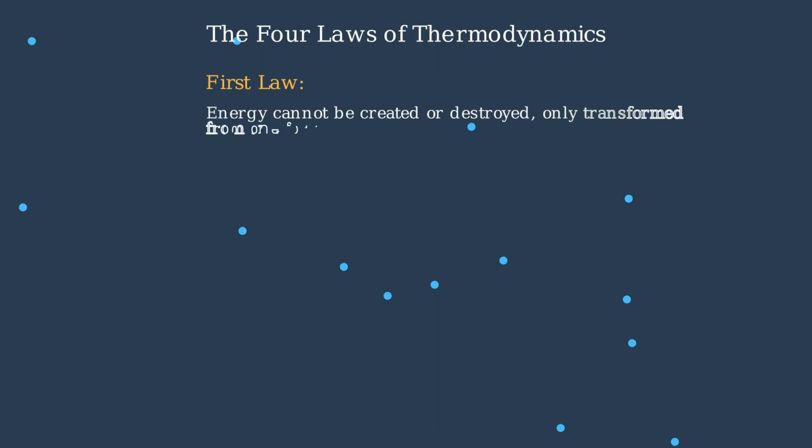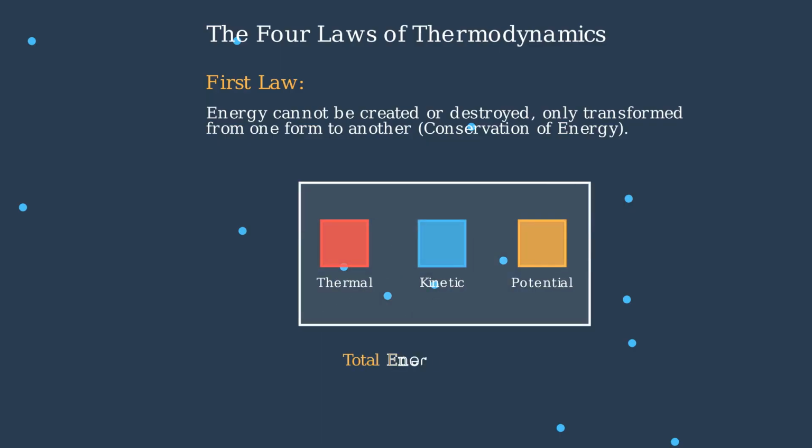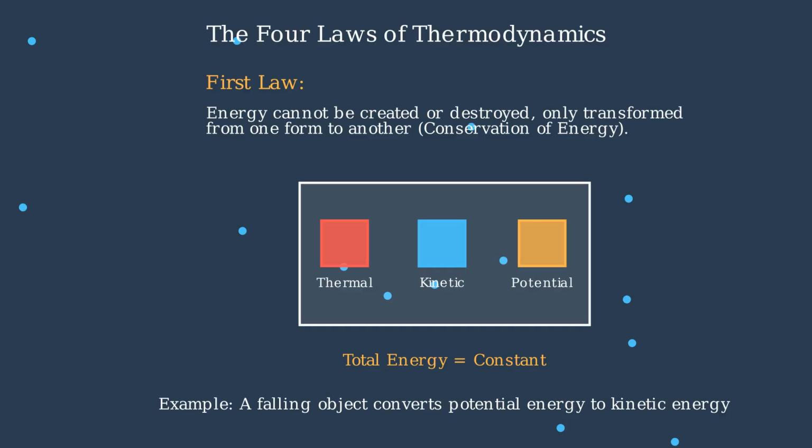The first law of thermodynamics tells us that energy cannot be created or destroyed, only transformed from one form to another. This means energy is conserved in all processes. It can change forms, like thermal, kinetic, or potential energy, but the total amount remains constant. For example, when an object falls, its potential energy transforms into kinetic energy, but the total energy remains the same.